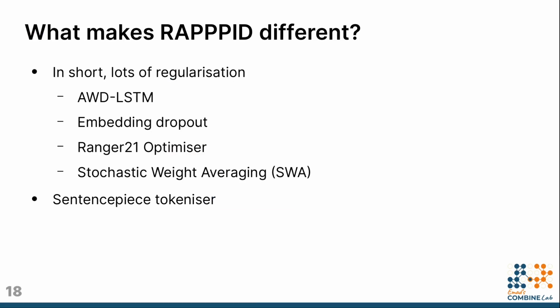RAPPPID is hardly the only twin network for PPI prediction, but there are some notable techniques we've adopted to help regularize the network. We've adopted a regularized LSTM called AWD-LSTM. We use embedding dropout, the Ranger21 optimizer, and stochastic weight averaging, SWA. Last but certainly not least, we've adopted the SentencePiece tokenizer.